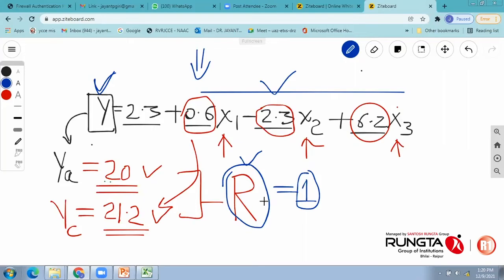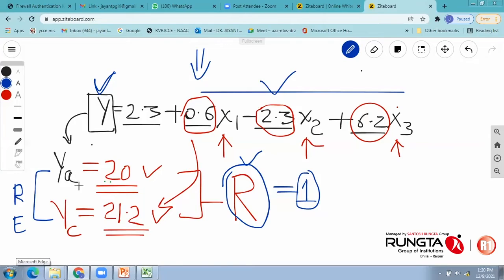So one important terminology, if there is no question, is the coefficient of correlation. The next important thing is that the difference between YA and YC is called the residual, or maybe called the error. Obviously, when we talk about global optimization or any mathematical modeling technique, the overall error should be zero. Practically, it should be zero.